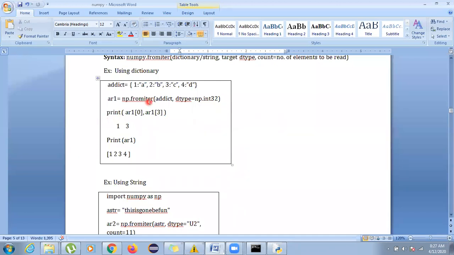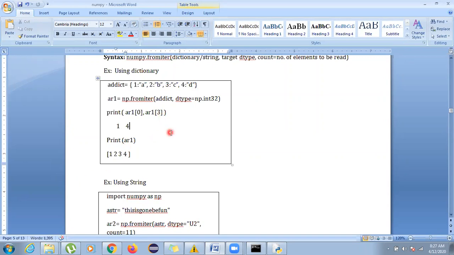So now see, we have already converted. Let's see what happens when we go for 0 and 3. I'm just guessing that you must know that array indexing always starts from 0. It is 0, 1, 2, 3, 4. So if I start for 0, that means it should be a 1. Let's see the output. The output is also 1. If I go for 3, that means 0, 1, 2, and 3, so at the third position, the value should be 4. The output written over here is 4. It is right. It should be 4 because we are talking about index 3, so index 3 should be a 4.